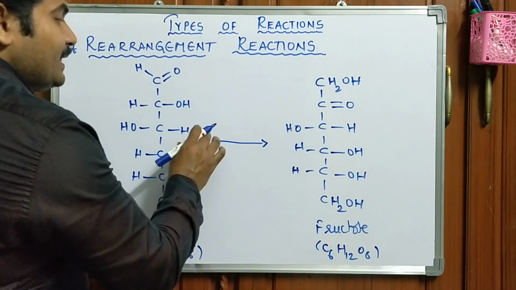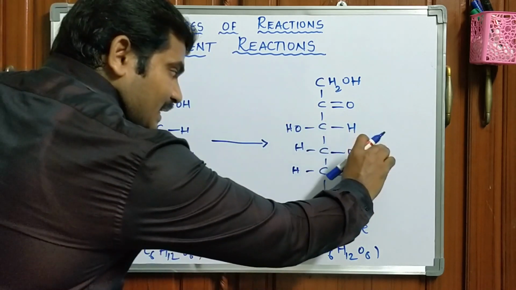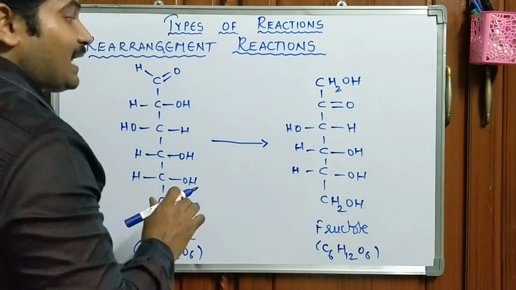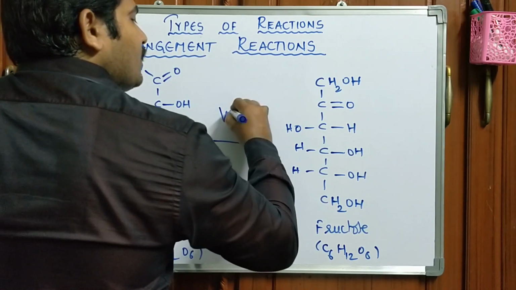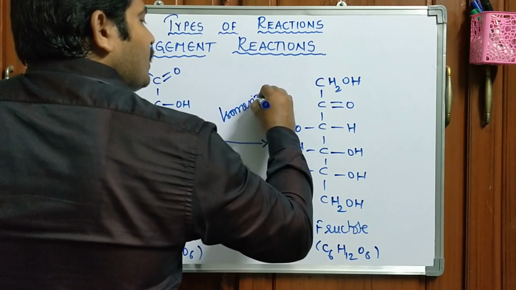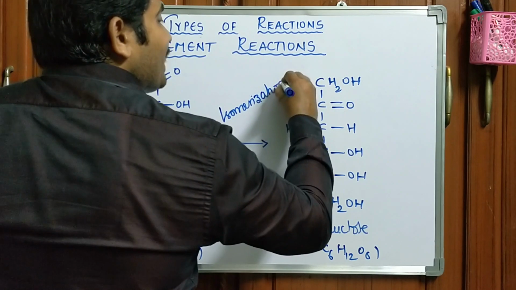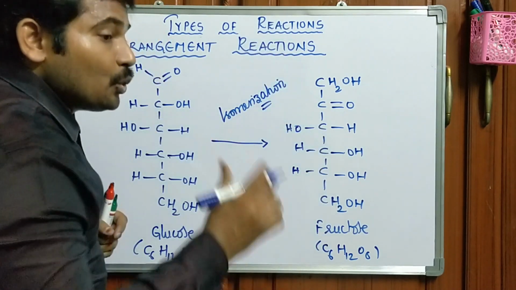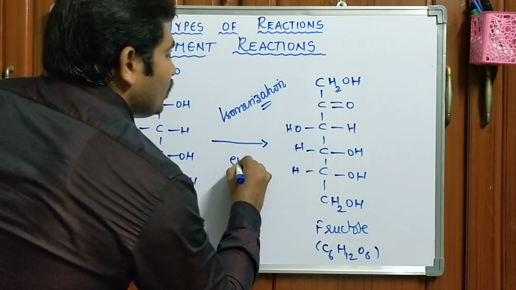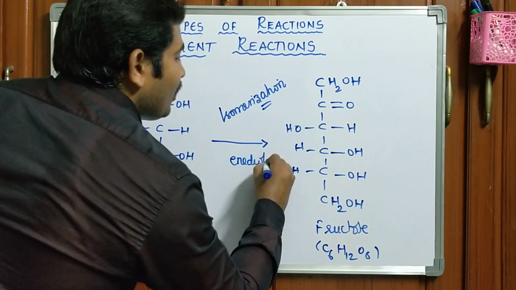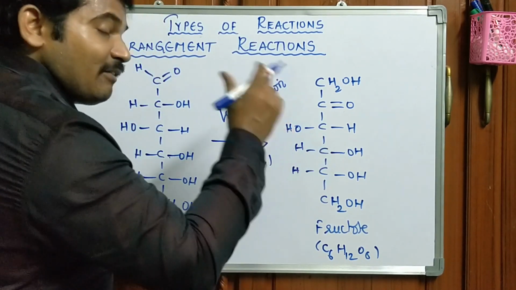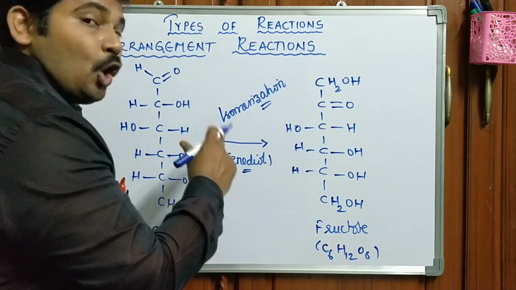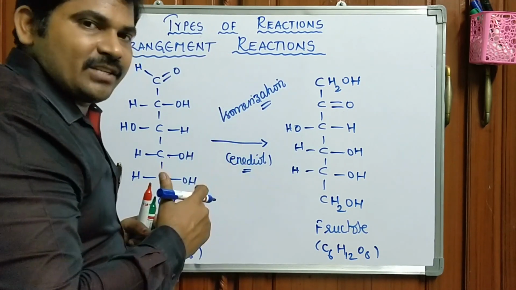Okay, generally you can see this particular reaction under the heading called isomerization through an intermediate called enediol. This reaction was developed by great scientists, the Lobry de Bruyn-Alberda van Ekenstein reaction.